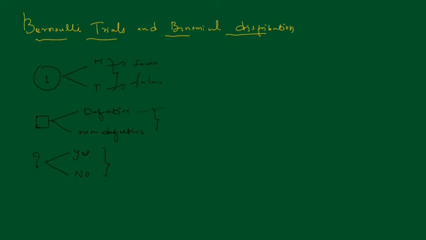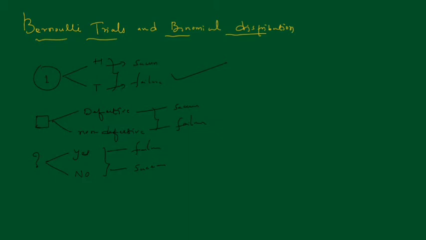If I take defective as success, non-defective as failure. If I take yes as failure, no as success, like this, right? Only two possible outcomes, either yes or no, defective or non-defective, or head or tail. If the occurrence of head is considered as success, then occurrence of tail is failure.